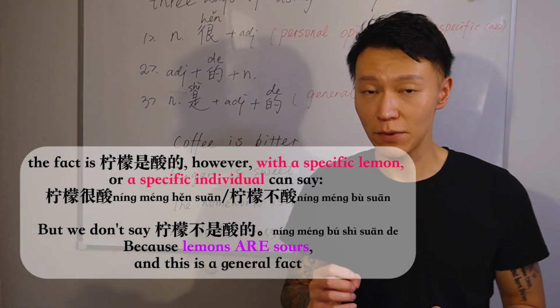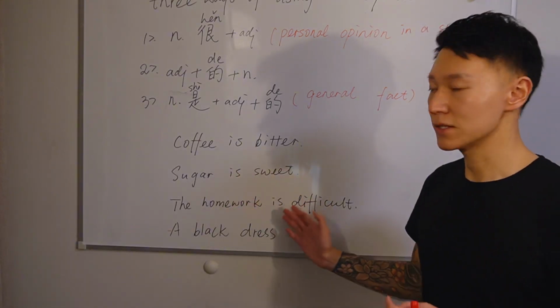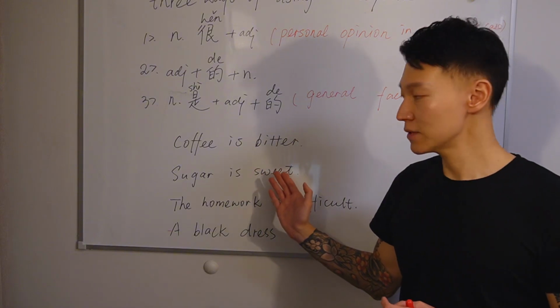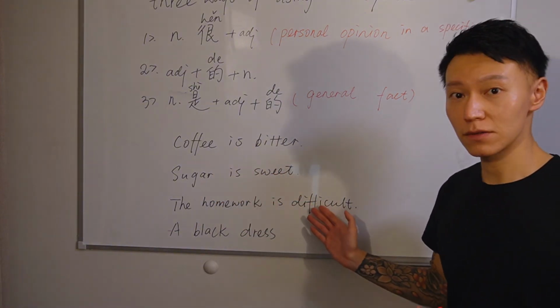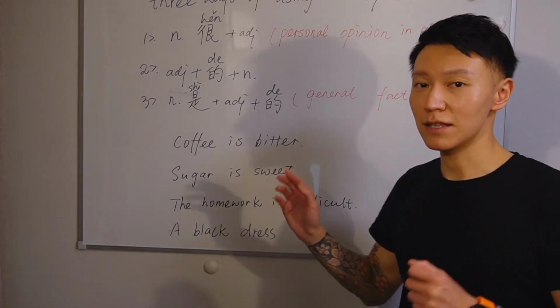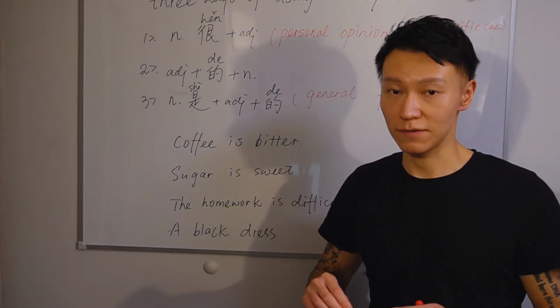Now, I have a takeaway for you. Here are 4 sentences. Coffee is bitter. Sugar is sweet. The homework is difficult. A black dress. Please translate this and leave your translation under this video.